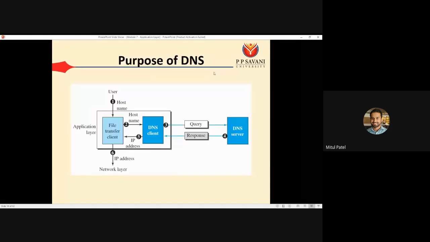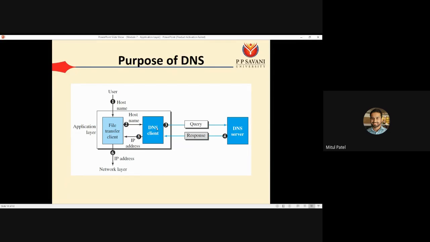Okay, so what is the purpose of DNS? Here we have the file transfer client. There are two parts: at the client side we have the DNS client, and at the server side we have the DNS server. Okay, so whenever we type any URL, let's say www.ppsu.ac.in, this host name, at the application layer the file transfer client will provide this domain name to the DNS client.